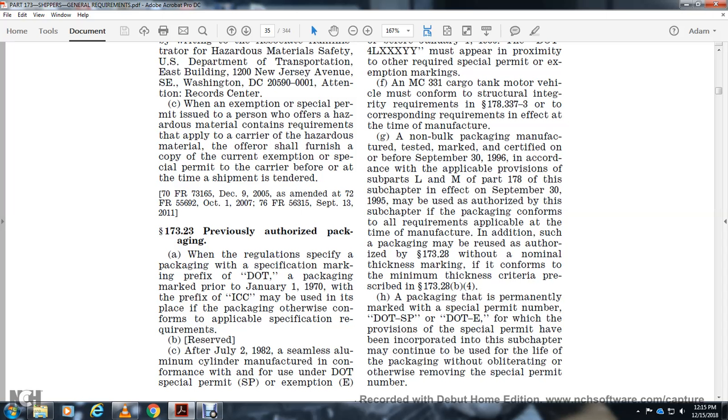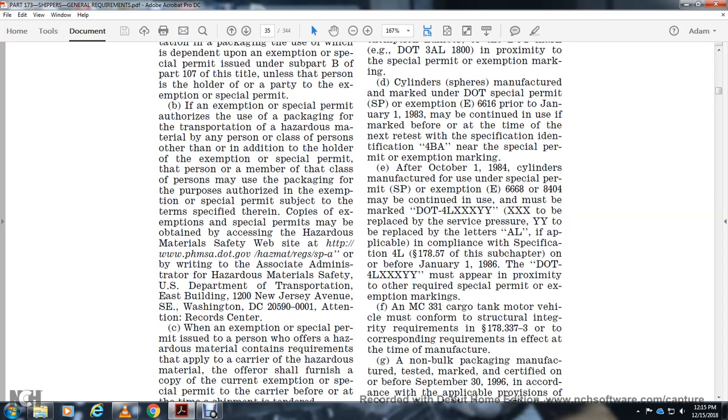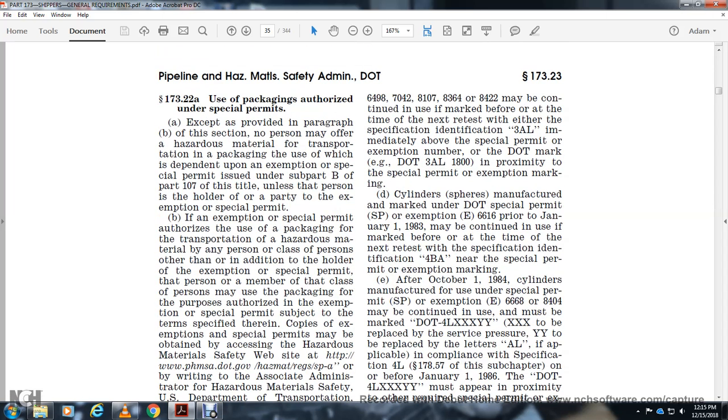Reserved. After July 2nd, 1982, semi-aluminum cylinders manufactured in conformance with any of the following special permit exemptions, E-649, 4098, 7042, 8107, 8362, 8422, may be continued to be marked before the time of the next retest with specification identification 3AL immediately above the special permit exemption number, then DOT-E or DOT-SP and the number, per the special permit exemption marking.